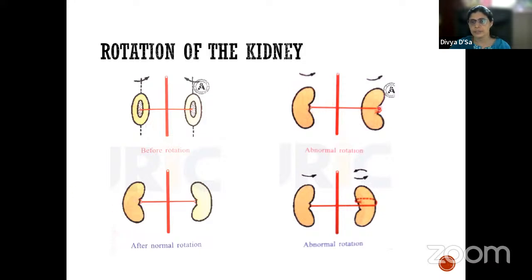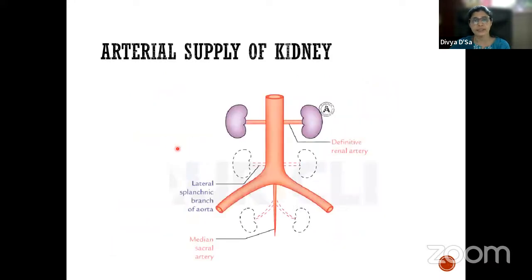But sometimes in one of the kidneys, instead of turning medially, the hilum may turn laterally, because it may go through a full 360-degree rotation. Because of that, the renal artery will encircle the kidney and open into the hilum. Those are some of the abnormalities of rotation. So initially the kidney hilum faces anteriorly and then it faces medially.